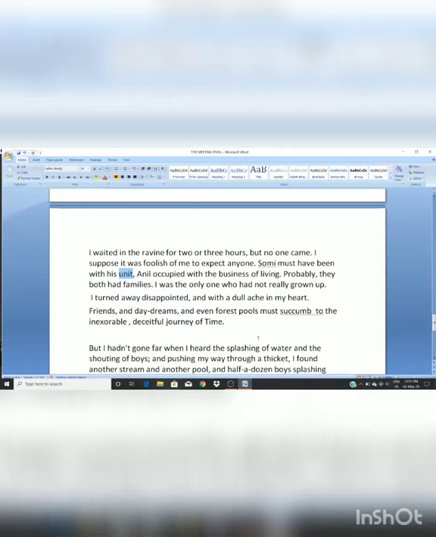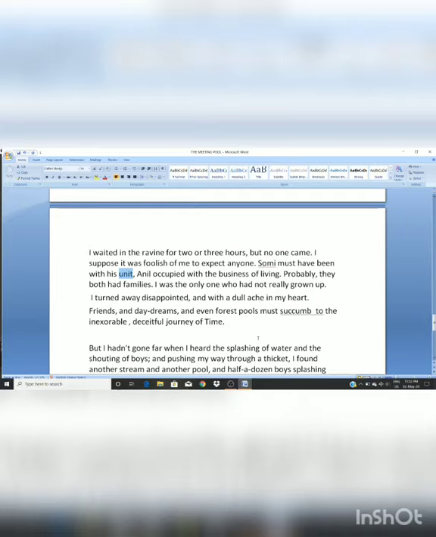I was the only one who had not really grown up. What does it mean? It means that he thought that everybody is busy in their life. Everybody is moving forward in their life. Only he was the one who did not really grow up.